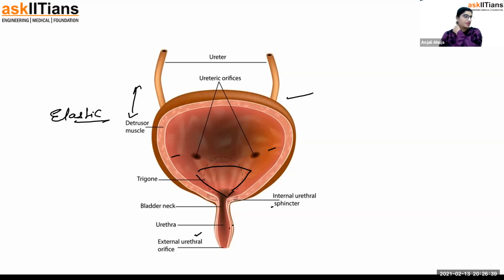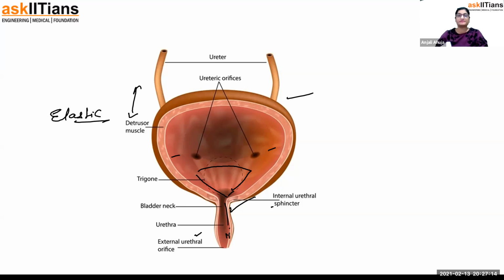One thing: if a question comes in a paper, what is the difference between the male and female reproductive system? Sorry, I'm mentioning the third chapter here. But you will be talking about the urethra. In males, the penis is the only passage through which the reproductive fluid comes out, and the urine also comes out. In women, the reproductive opening and the urethral opening are different, whereas it is common in males. That's what you have to remember. And the length of the urethra is of course long in males and shorter in females. So that's about the urinary bladder.